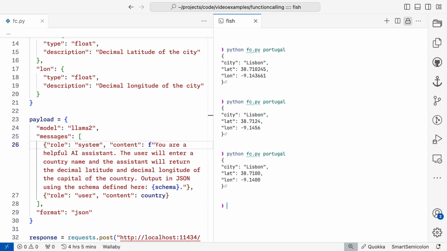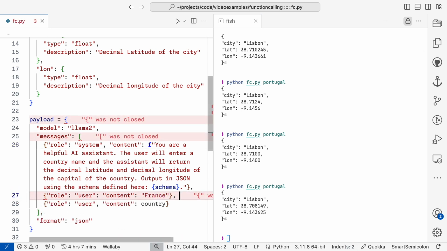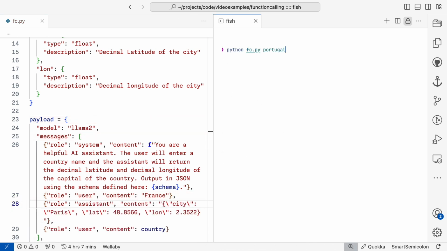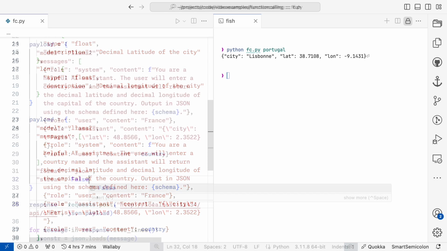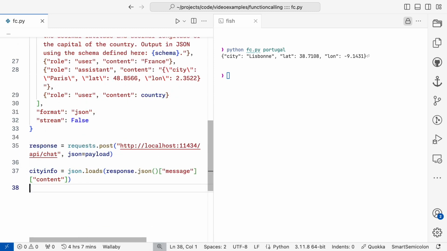Now, if the model sometimes responded with something that wasn't in the schema, I would do a few-shot prompt. Let me show that just so you can see an example. There's a user, and I also give the assistant's response that I specify. For a JSON response, since we need to get content out of it, and we don't do anything until it's complete, we should disable streaming. Then we can set city info to the JSON string in the message content.